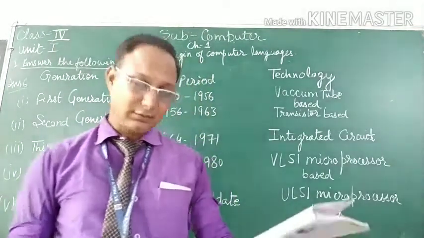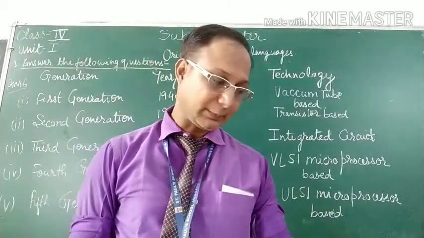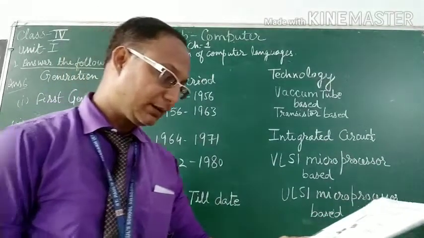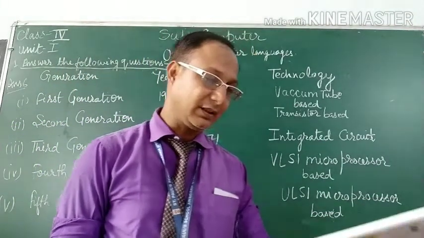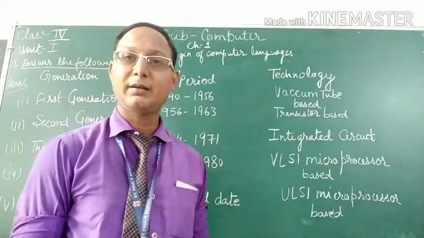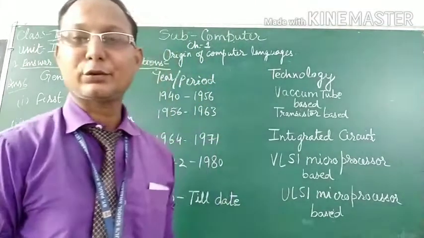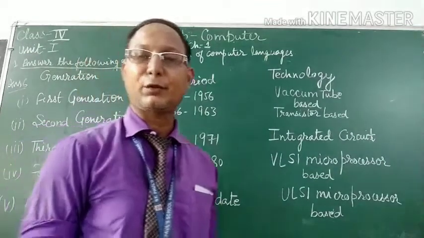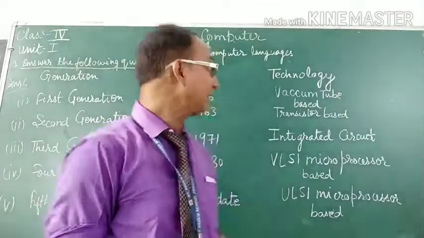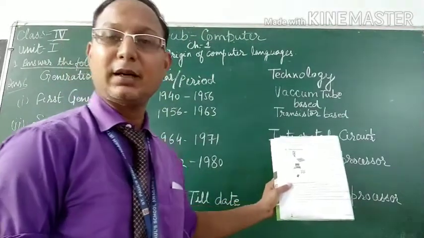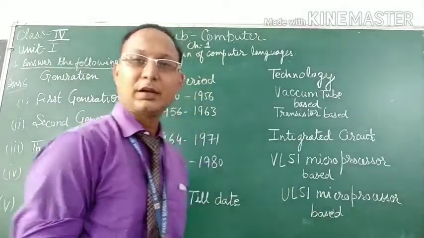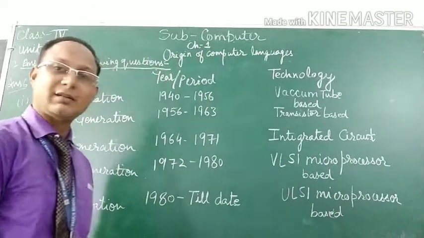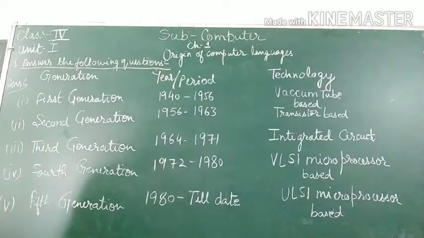Okay children, now this is the last question of this chapter. I am reading the question from the book. Compare the different computer generations in terms of technology used by them. So, in this question you have to tell the different generations, the year mentioned for the generations, and the different technologies used in the different generations. So, now note down the question in your notebooks and see the answers from the video. Okay?